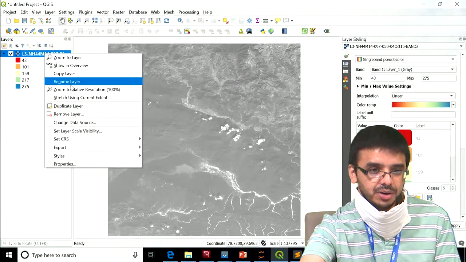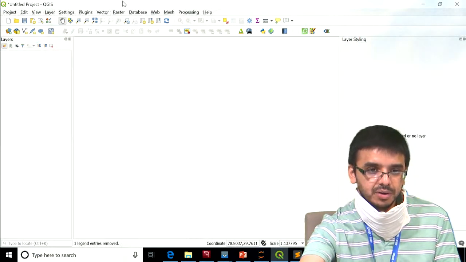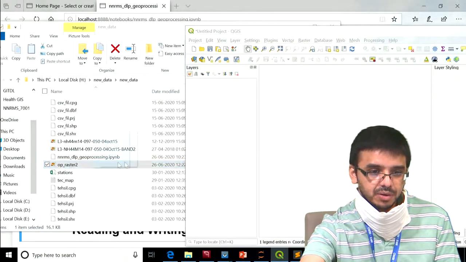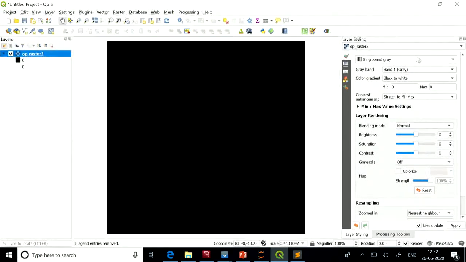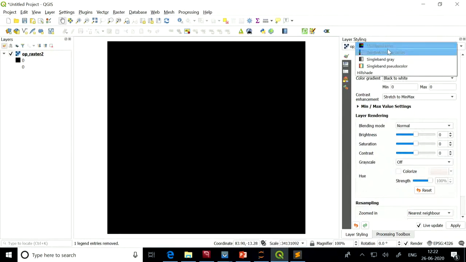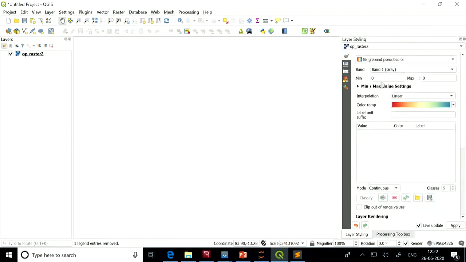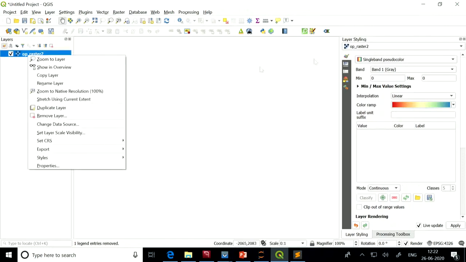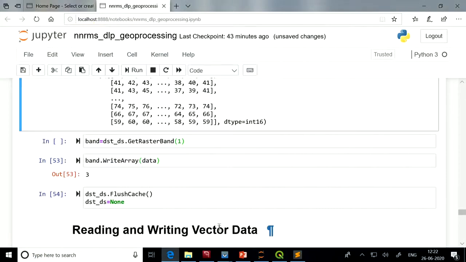Now if I open it here, this way the data set got created.